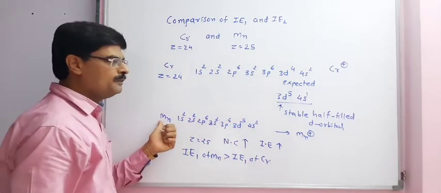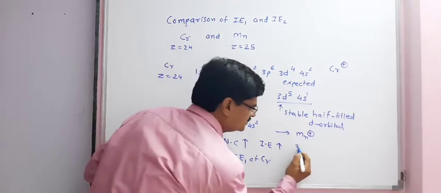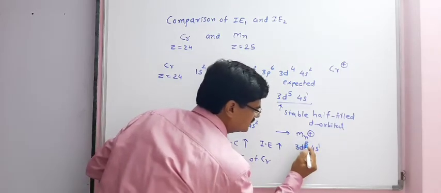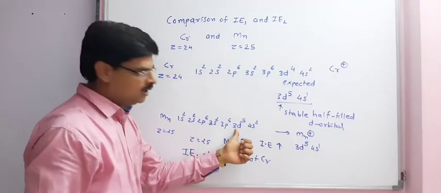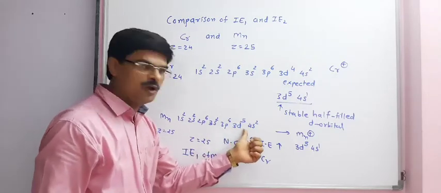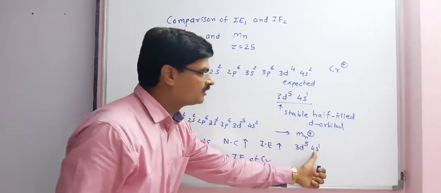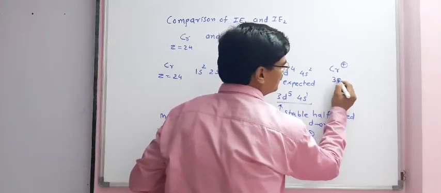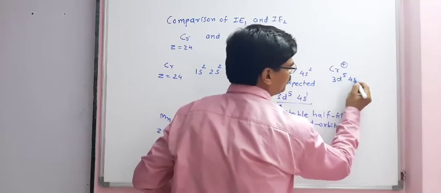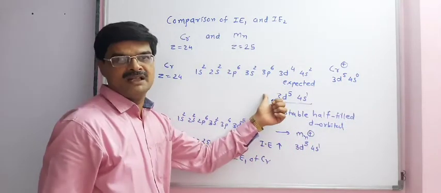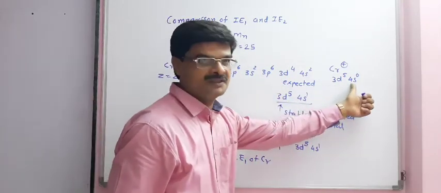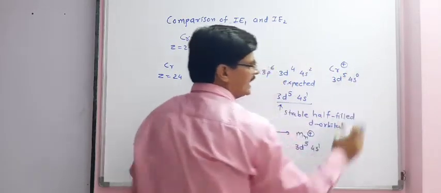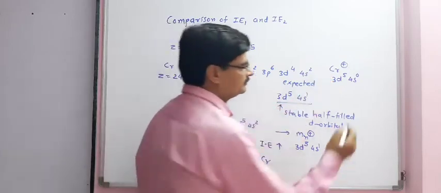So electronic configuration will be 3d5 and 4s1. After losing one electron, for Mn, the electronic configuration will be 3d5, 4s1. But for chromium, the electronic configuration will be 3d5 only because one electron of 4s has been removed. So 3d5, 4s0.